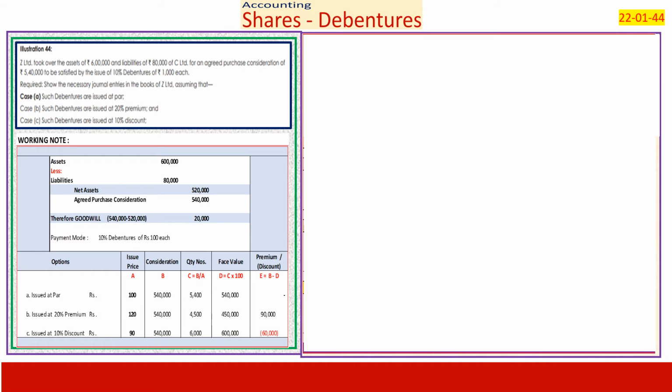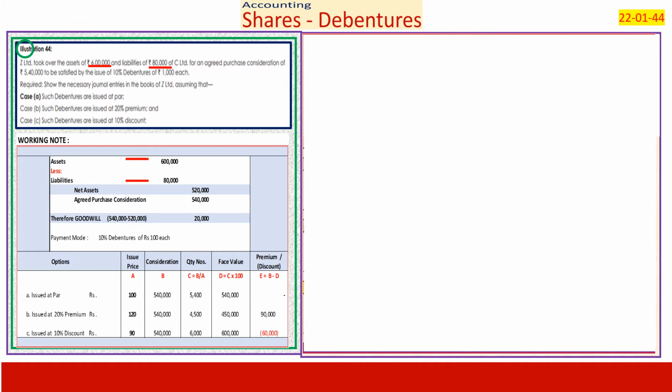Now we go to the second illustration, illustration number 44. What does it say? Z Limited took over assets of rupees 6 lakhs, and it also took over liabilities of 80,000.